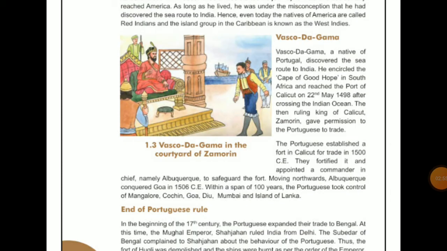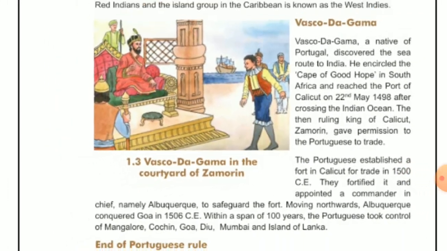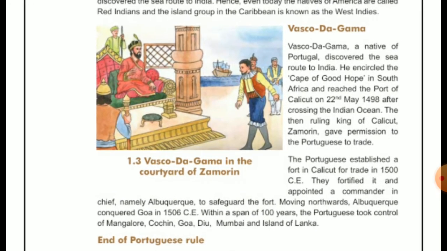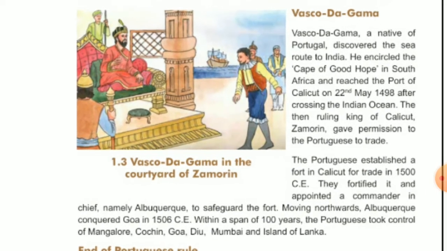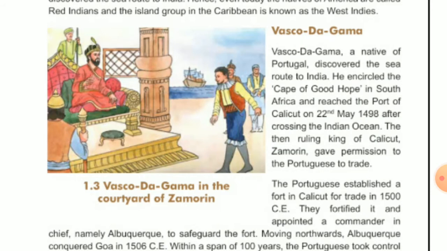Now see students, next topic, Vasco da Gama. Here you can see in the images Vasco da Gama. Where is Vasco da Gama? So it is clear that Vasco da Gama is in the courtyard of Zamorin. Okay, so see, Vasco da Gama, a native of Portugal. Okay, he belonged to which country? Portugal. Portuguese. Discovered the sea route to India, right?